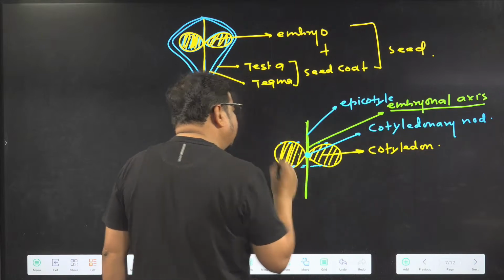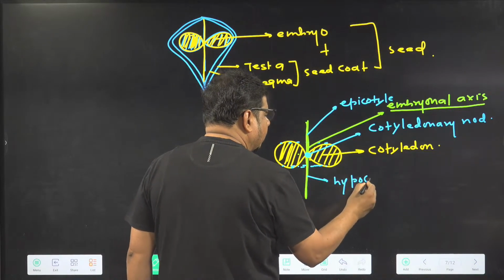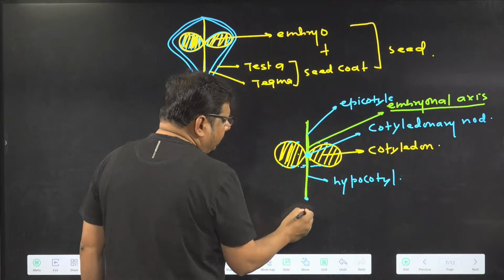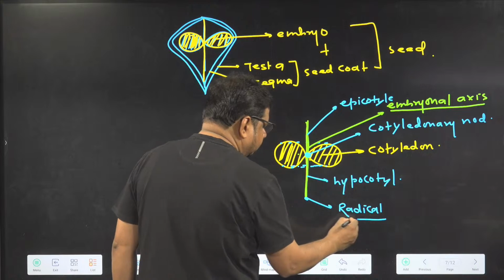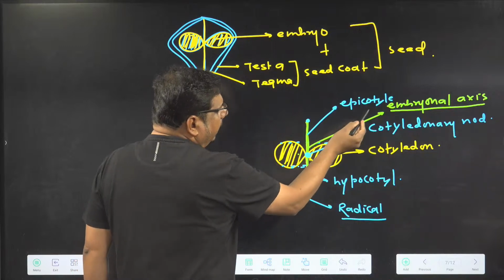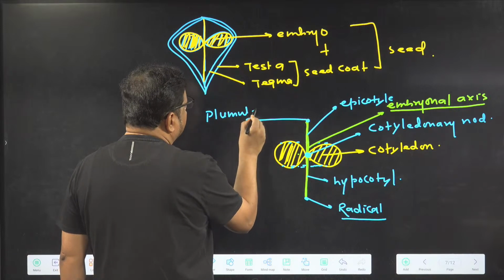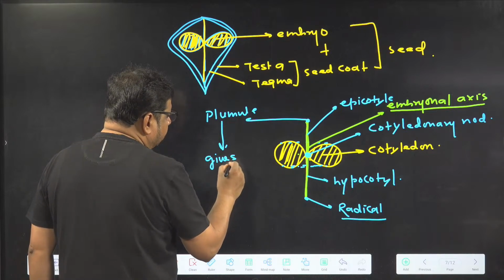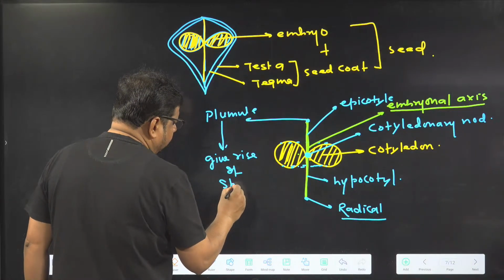And the part of the embryonal axis below the level of the cotyledons is called the hypocotyl. The tip of the hypocotyl is called the radicle. And the tip of the epicotyl is called the plumule. The plumule gives rise to which system? Shoot system.